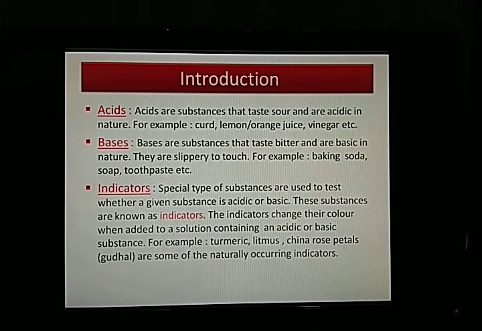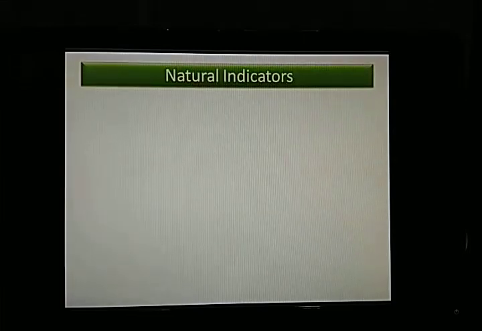Now here also we'll be discussing only the naturally occurring indicators. Three indicators are given here. You can see litmus, turmeric and China rose petals, which are called gudal. There are also some chemically or synthetically prepared indicators in the labs, but we will not be discussing them. We'll be discussing only the naturally occurring indicators, and three types are given here. We'll be discussing them one by one. Clear?